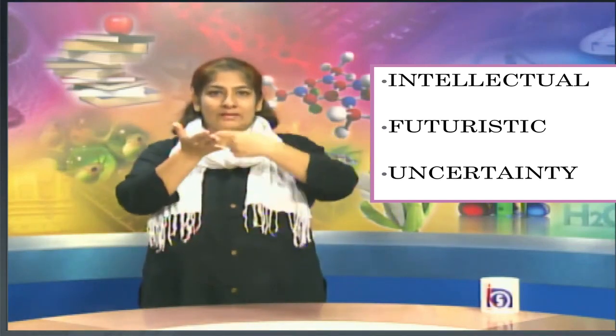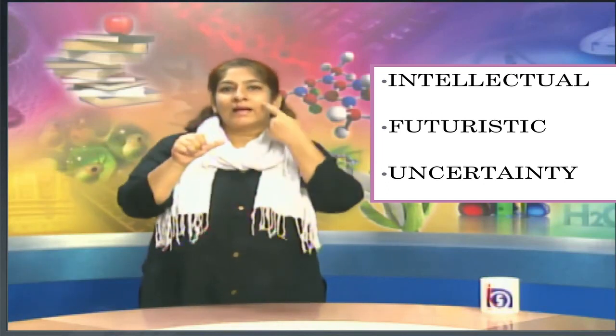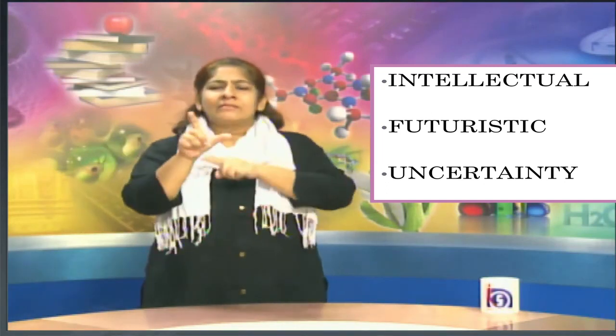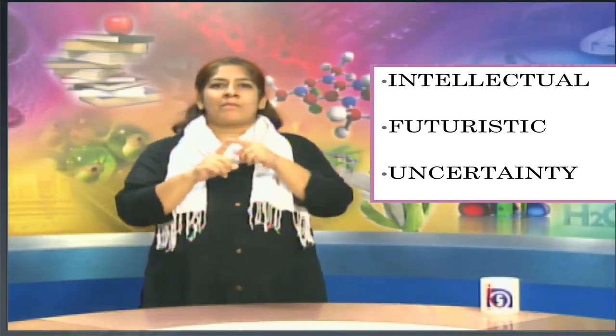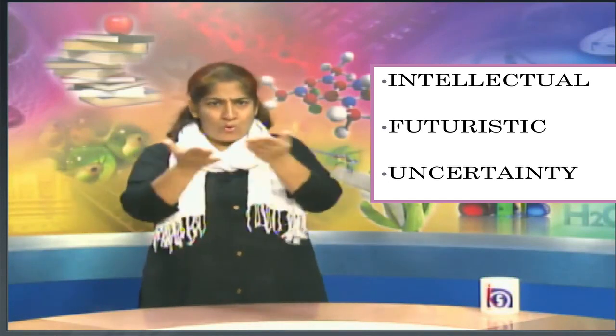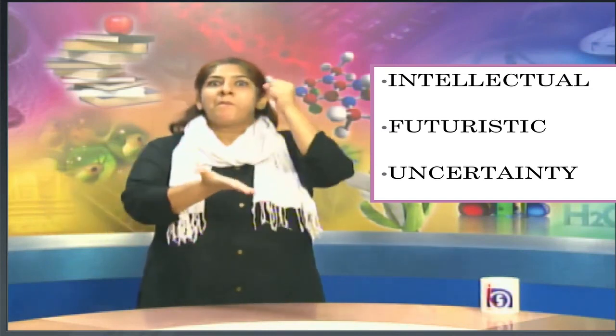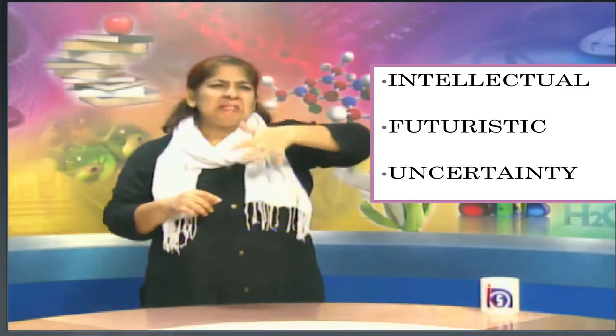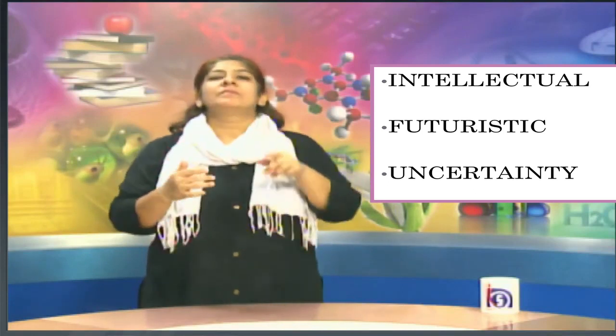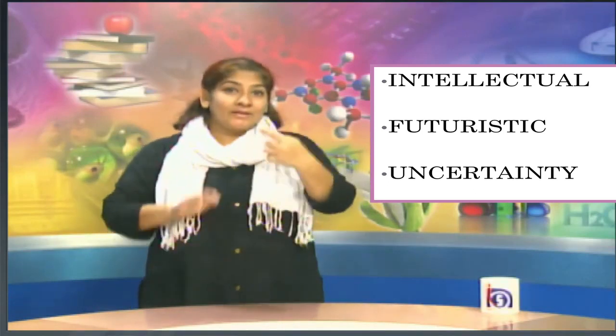The third word is uncertainty. This is the spelling. Now, what does it mean? For example, we observe people, whether they are good or bad, right or wrong, and we are not sure. So, we are not aware of what the outcome is. So, that is known as uncertainty.